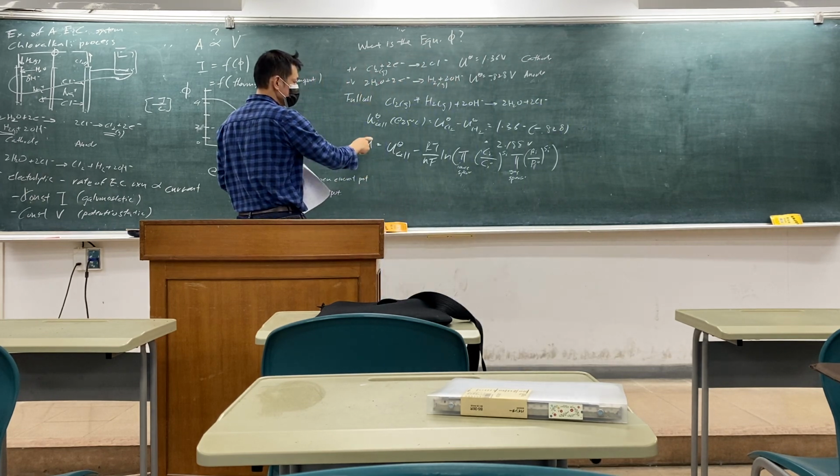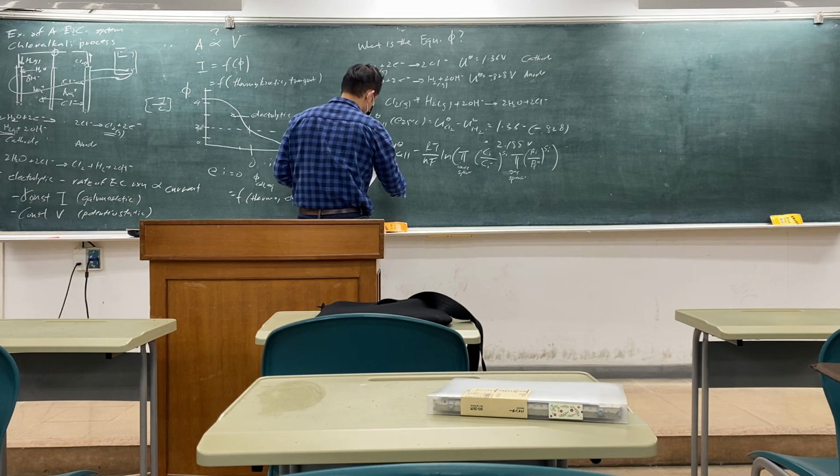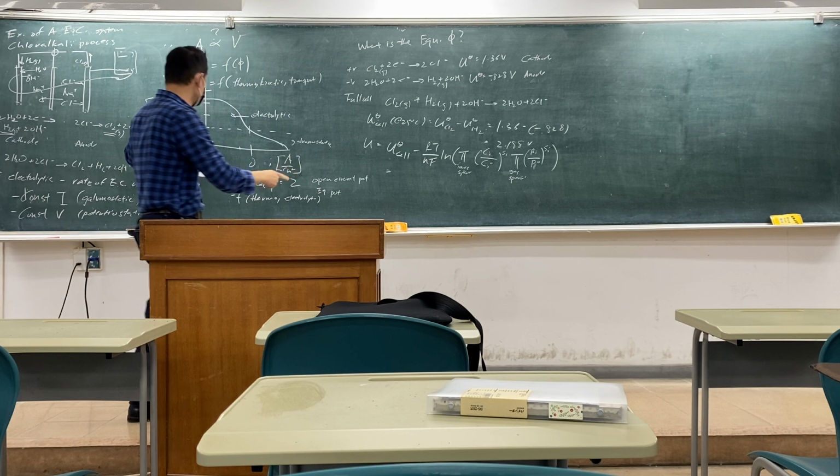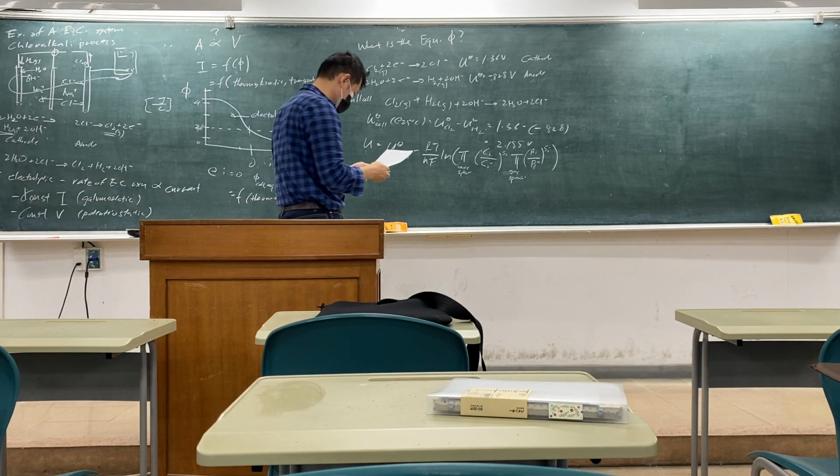Okay. So this is that. Okay. So this is the equilibrium potential, which is equal to this. We haven't calculated that yet. Okay.